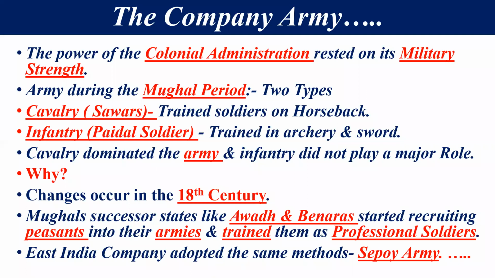First of all, we will compare this with the previous authority, the Mughal period. The army during the Mughal period had two types. The first was the cavalry, the sawar, trained soldiers on horseback. The second was the infantry, the foot soldiers, trained in archery and sword. So in the Mughal period they were divided in this way. The cavalry dominated the army, and the infantry did not play a major role.